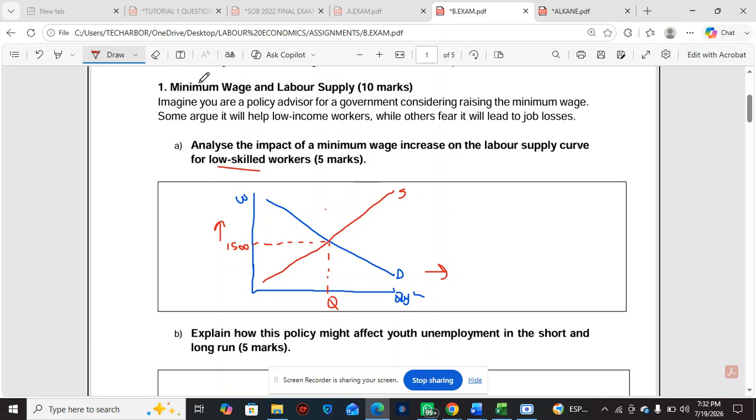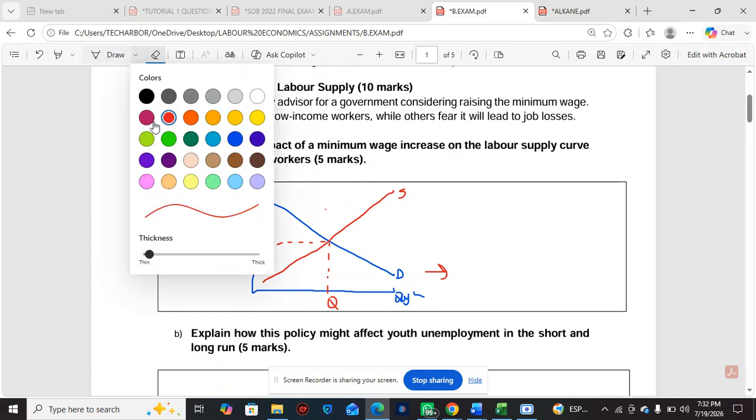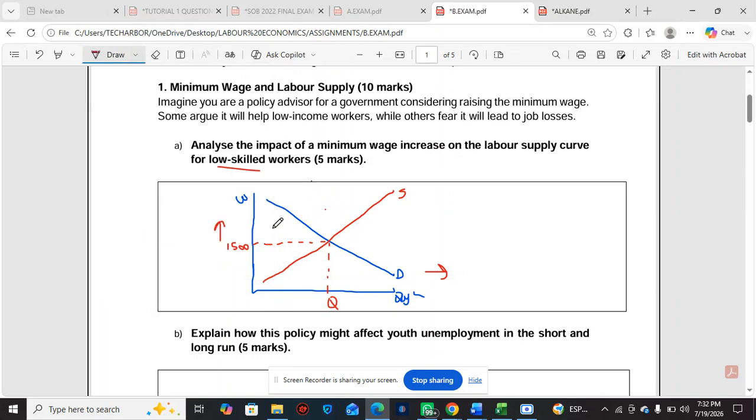Yes. So now government is increasing the minimum wage. They say, okay, instead of paying these workers 1,500, we're going to add a minimum wage of 2,500 here. Oh, and remember, labor demand, it's companies who demand labor. At high wages, companies don't want to hire many workers, so they demand low labor. At lower wages, companies want to hire workers because the labor is cheaper. That's why you have a downward sloping curve like this.